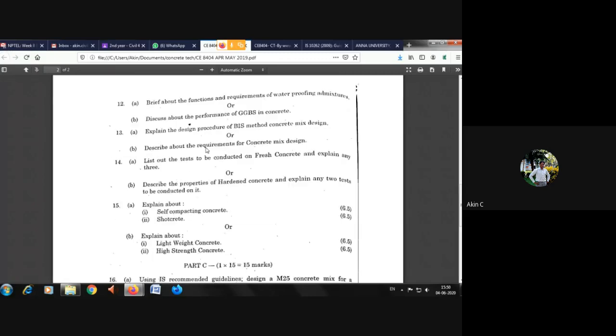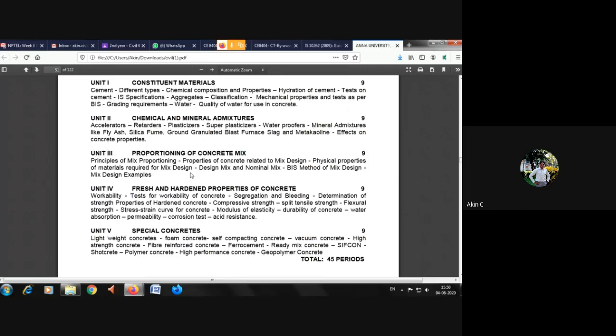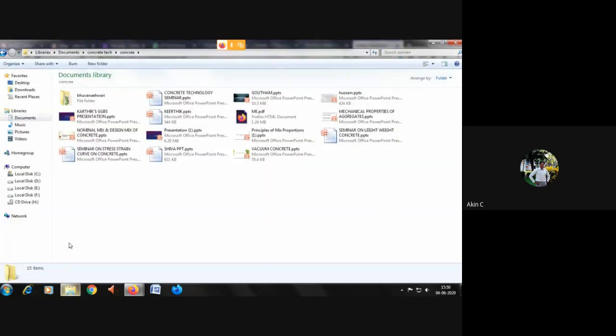So next we move on to the fourth unit. When we look inside the syllabus, fresh and hardened properties of concrete. I can show you the PPT also.